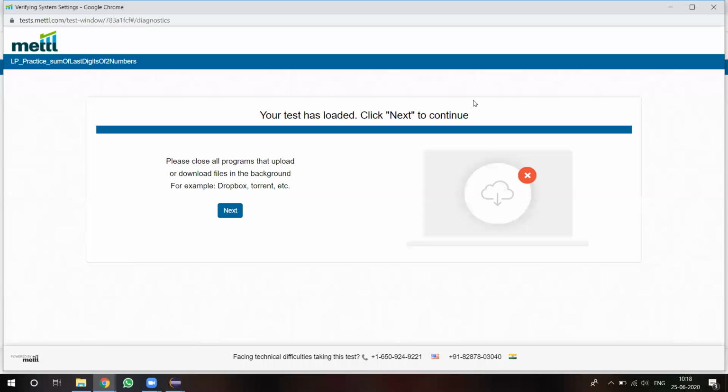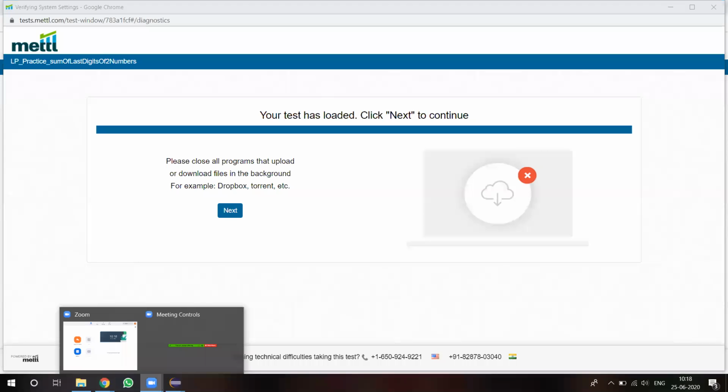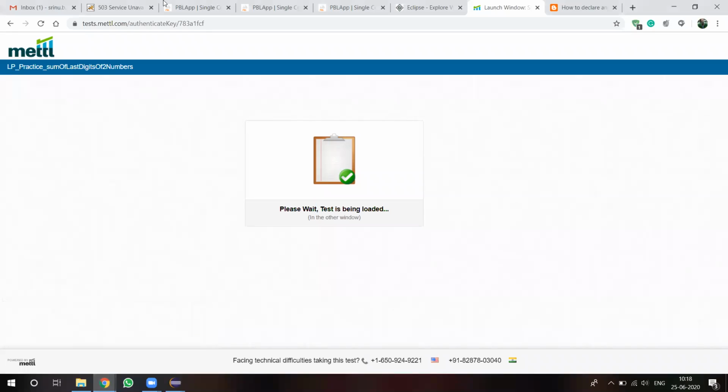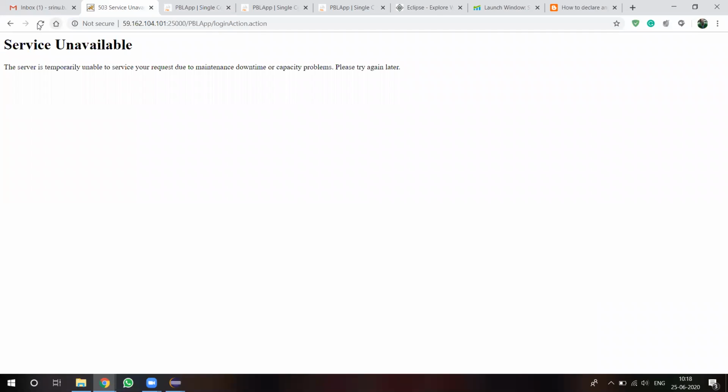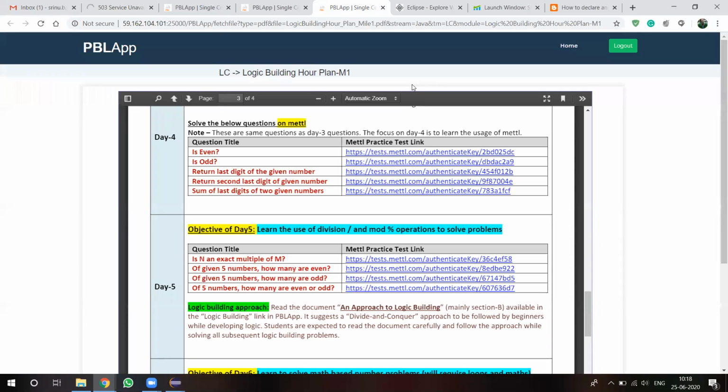All the links are available in your PBL app only. At present the PBL account service is not working. In the PBL app, if you are logged in, there is a logic building menu. Just click on that logic building menu and it provides the logic building practice links.